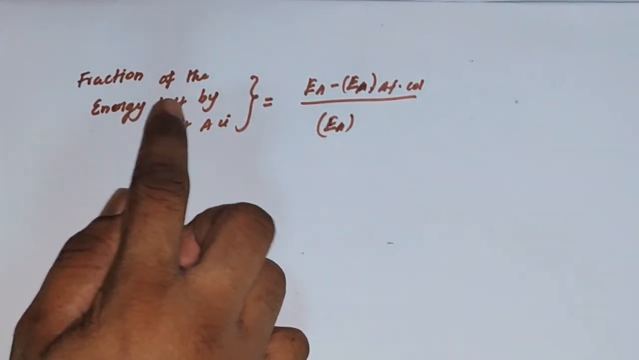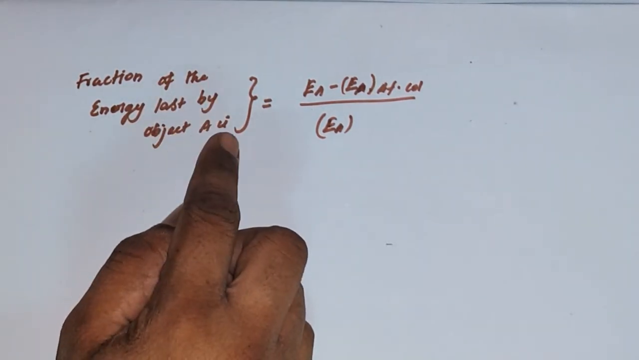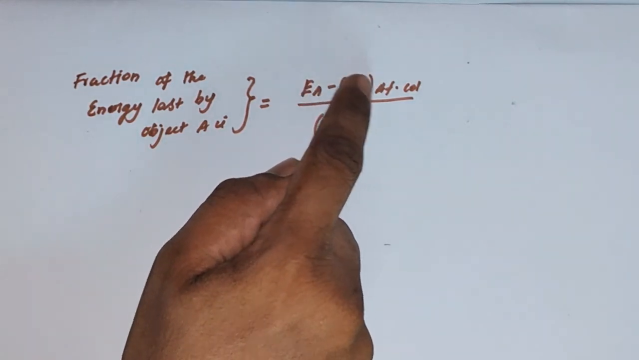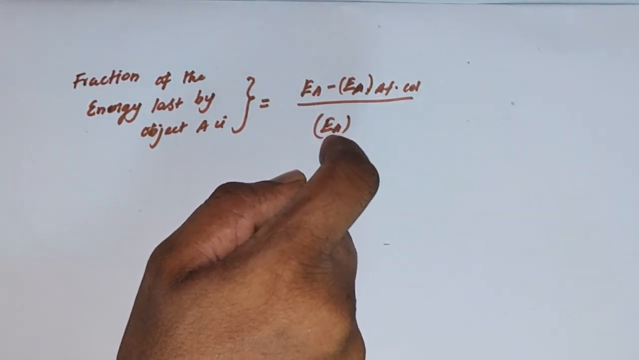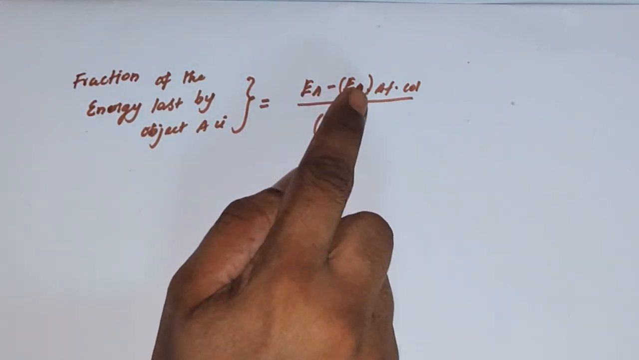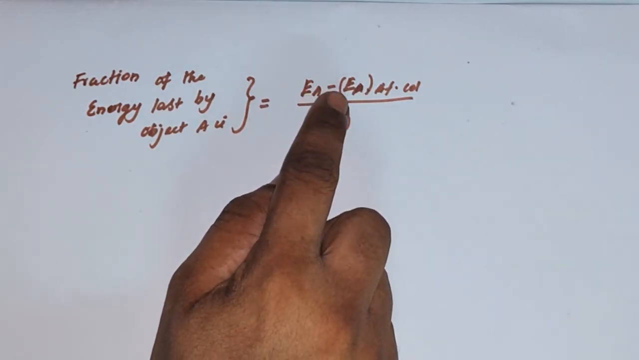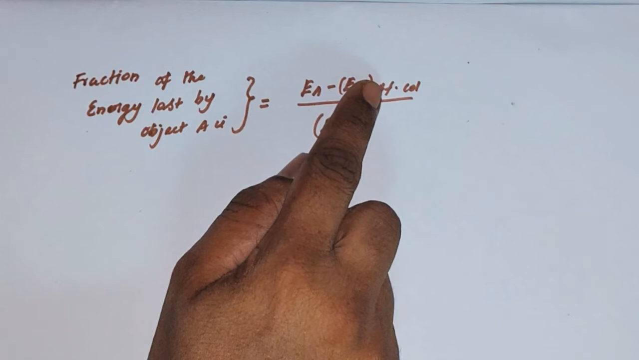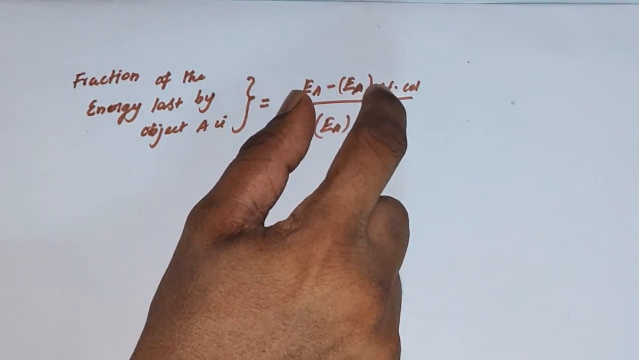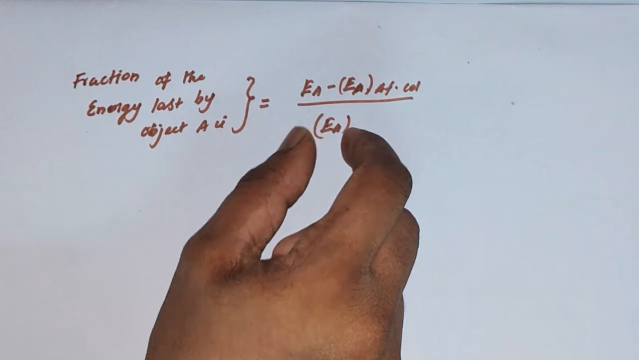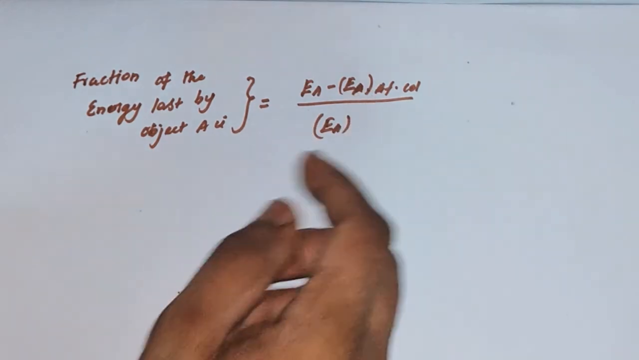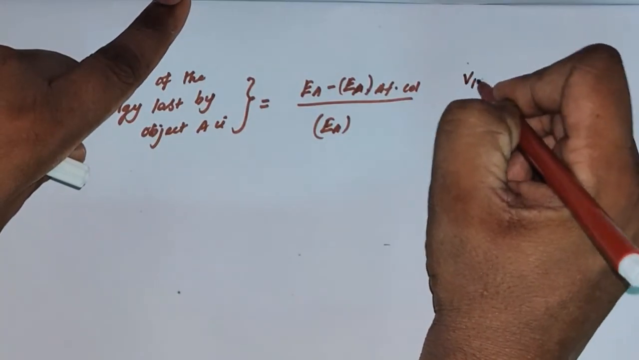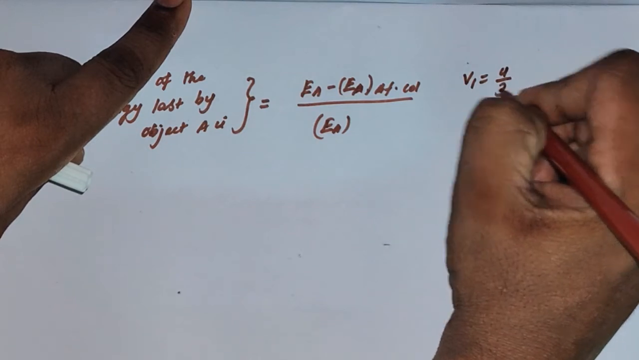So now we are going to calculate the fraction of the energy lost by the object A. We have already defined the formula: the energy lost by the object A divided by the total initial energy of the object A. The energy lost is the energy before the collision minus the energy after the collision; subtracting gives how much energy is lost during the collision. Dividing by the total energy of A gives the fraction lost. Now we found the velocity of the object after the collision; it is simply u by 3.